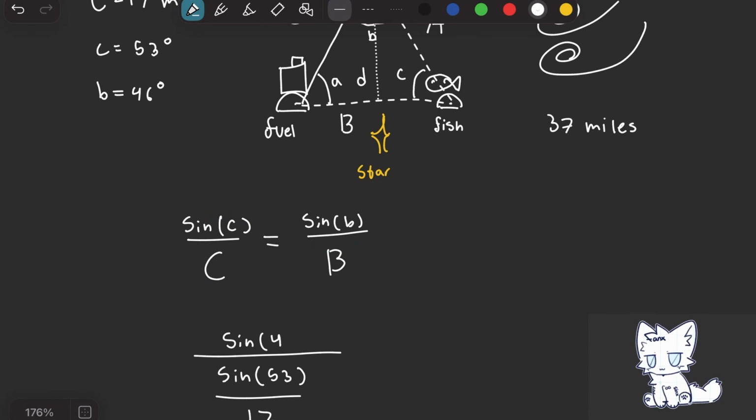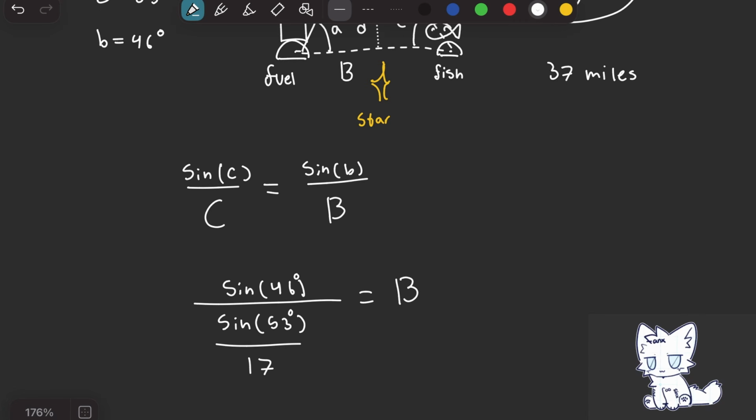Sine of B, sine of 46, is equal to side length B. So, by plugging this into a calculator, you should get the side length 15.31, around that answer, and our units are in miles.